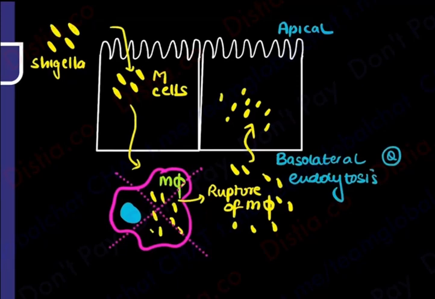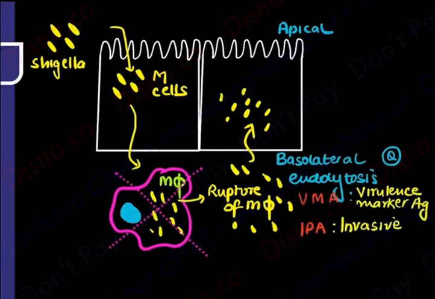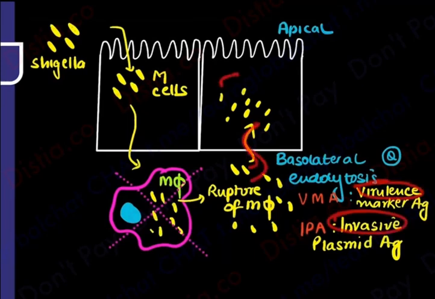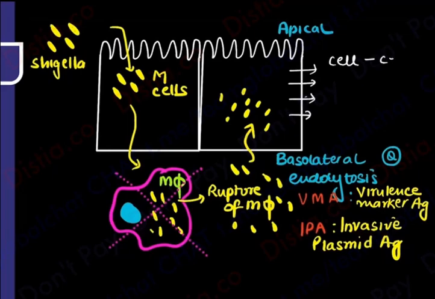So how is that happening? Because God has given it something called VMA and IPA. What is VMA? VMA stands for the famous virulence marker antigen. It is quite virulent. And what is IPA? God has also given it invasive plasmid antigen. So it has all the invasion things. It has a virulence marker antigen, it has an invasive plasmid antigen, and thereby it has invaded and come over here. But the rule was it didn't want to come over here. It wanted to go to other cells also. How is it going to go cell to cell? That is going to occur by actin polymerization.